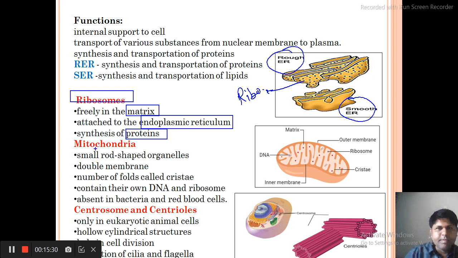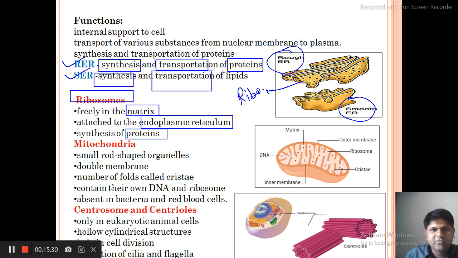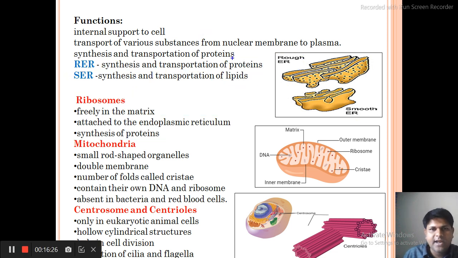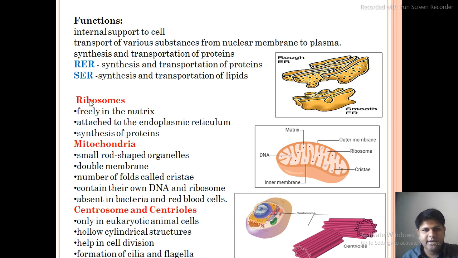Okay, and one more important thing we have missed here is that the rough endoplasmic reticulum is responsible for the synthesis and transportation of protein, and the smooth endoplasmic reticulum is responsible for the synthesis and transportation of lipid. So here you can see the difference. Once again I am telling you, the rough endoplasmic reticulum is responsible for synthesis of protein and smooth is responsible for the synthesis of lipid. This is the important point.